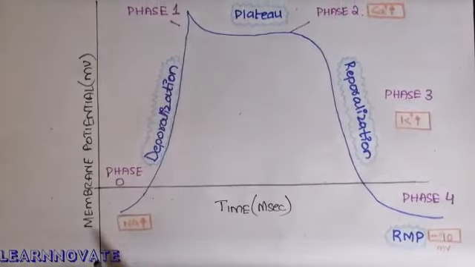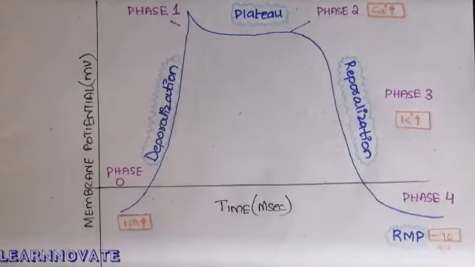Now what happens in the different stages and phases of the cardiac muscle action potential? First, starting from phase 4, there is no stimulus and no change in the membrane potential. What is an action potential? We should know this. The definition of action potential is simply the change in the membrane potential, the change of voltage in the membrane potential of the cardiac muscles because of the change in the concentration of the ions inside and outside the cell, in the ECF and in the ICF of the cell.